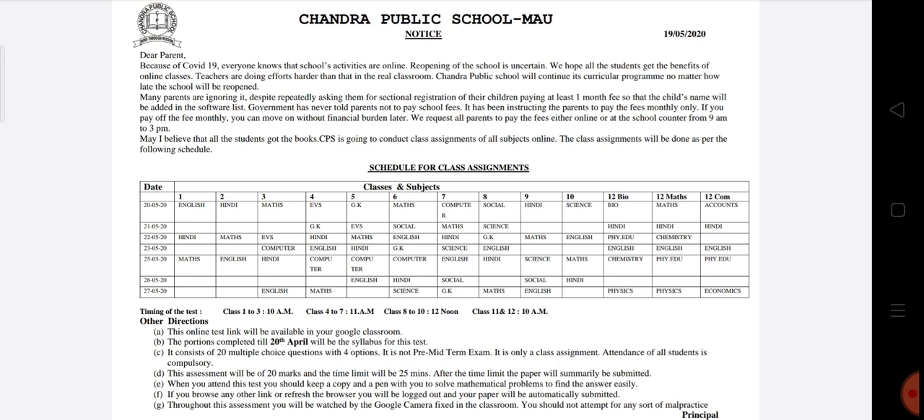The other important thing is that although this is not a pre-midterm exam, still not even a single student should skip this online test. It is going to help you a lot. So all students must attend this online test.